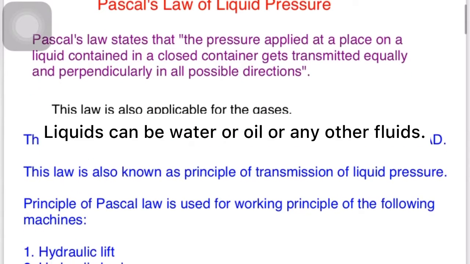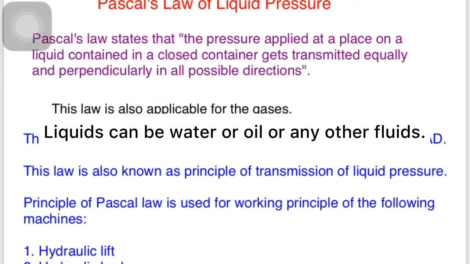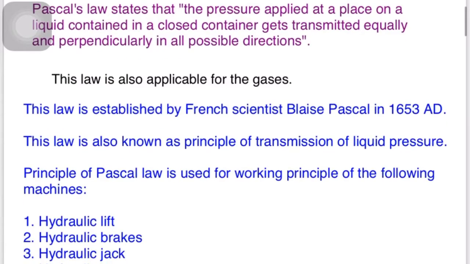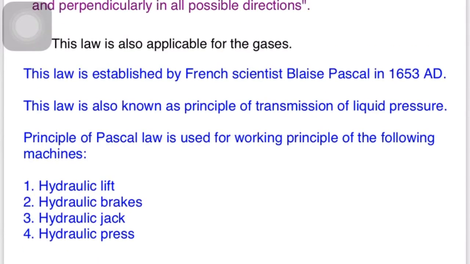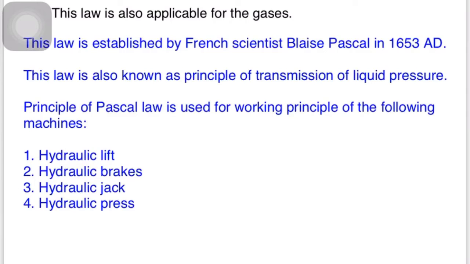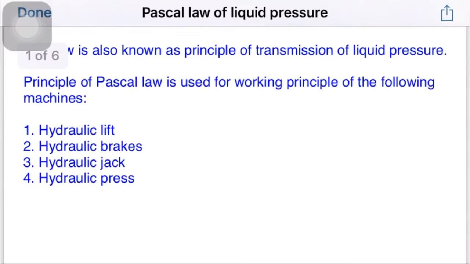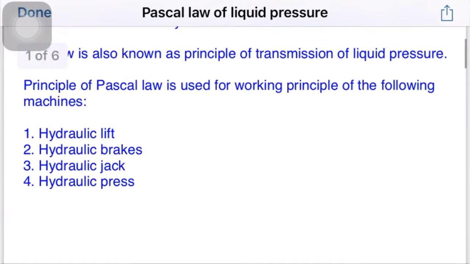Pascal's law was established by the French scientist Blaise Pascal in 1653 AD. This law is also known as the principle of transmission of liquid pressure. As I have already told you, Pascal's law is very useful in our practical life, especially in vehicles.